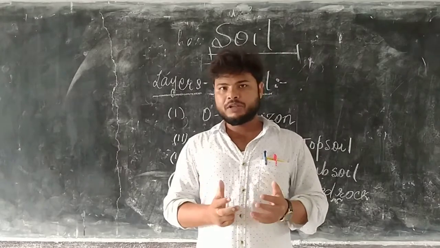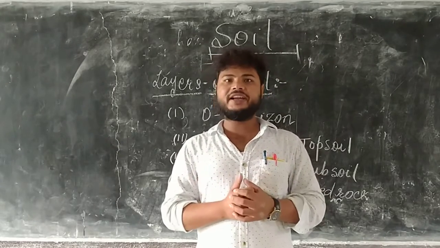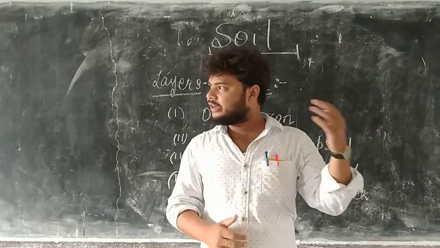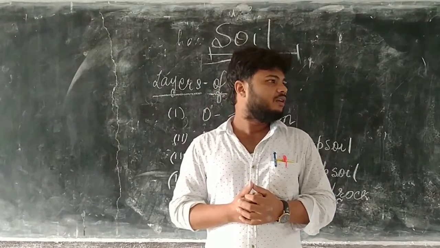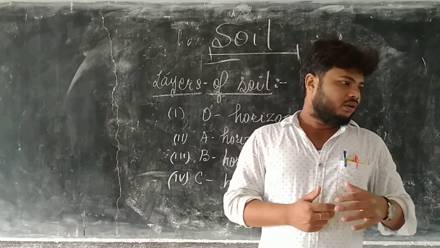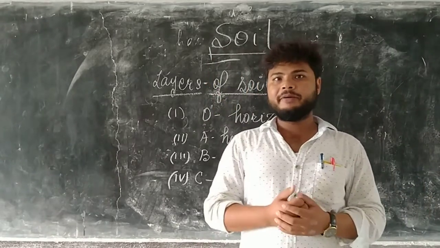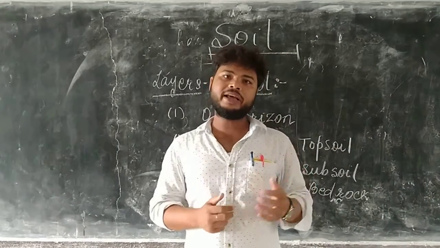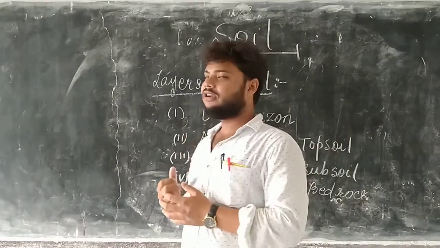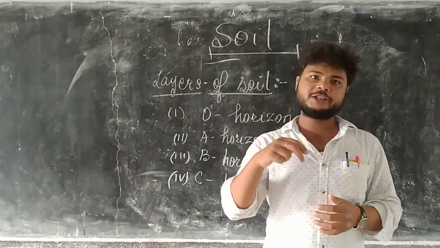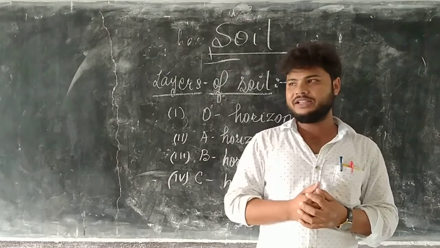It means plants get nutrients that help them grow, which are provided by the O horizon. Nutrients are present in the O horizon.